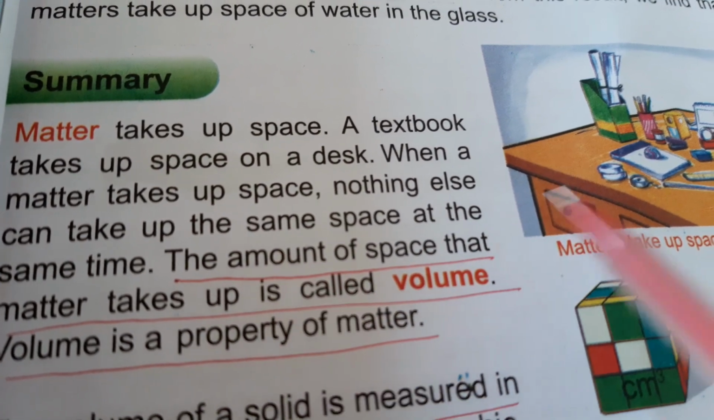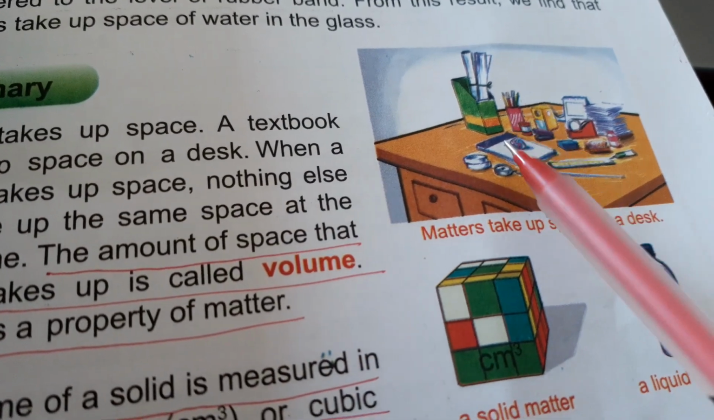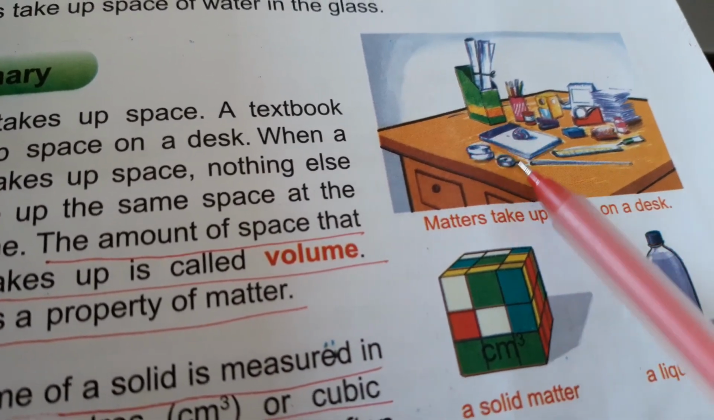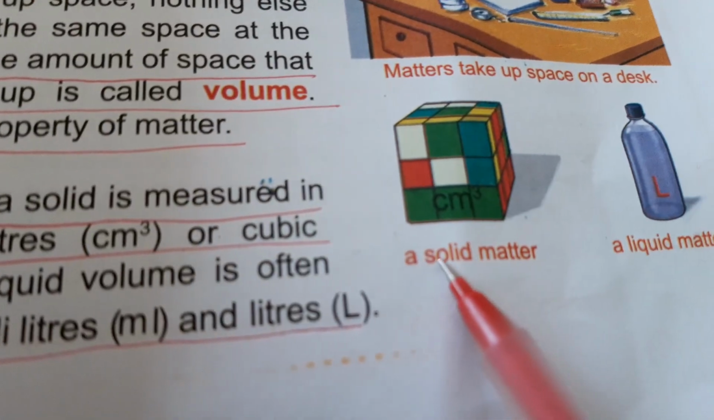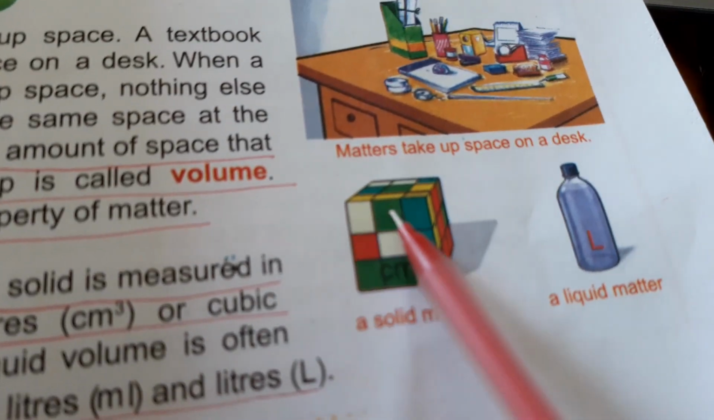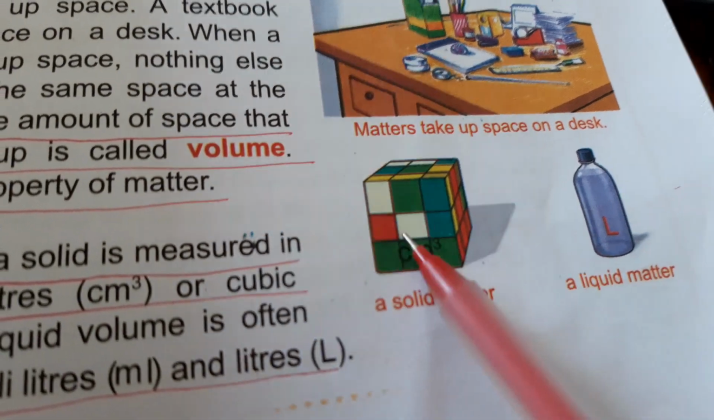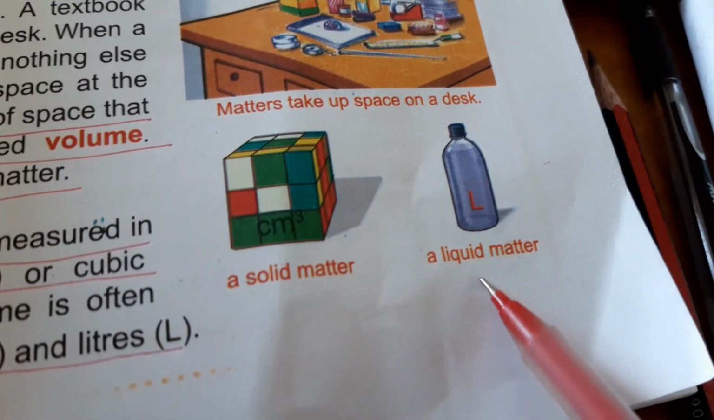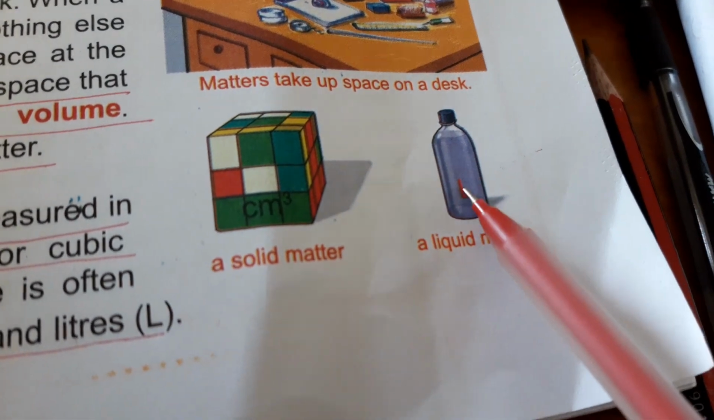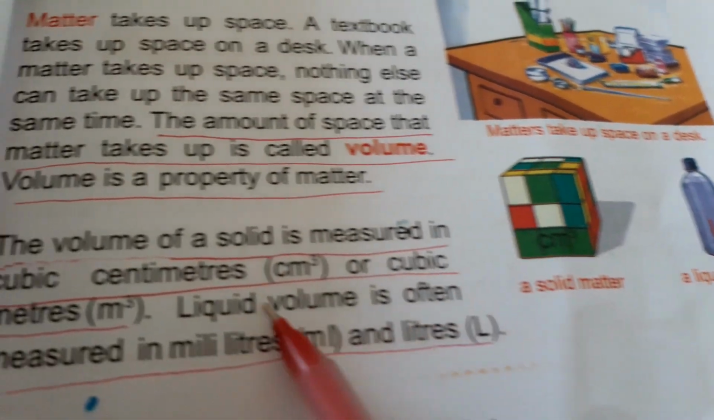Why does it say amount? Because it is not on one side, upside, this side, downside. Every side it is taking space. You see the example of a solid matter here. It is not taking space only on the floor. It is taking space all over. So that is called volume. A liquid matter is also taking space, and solid matter is also taking space.